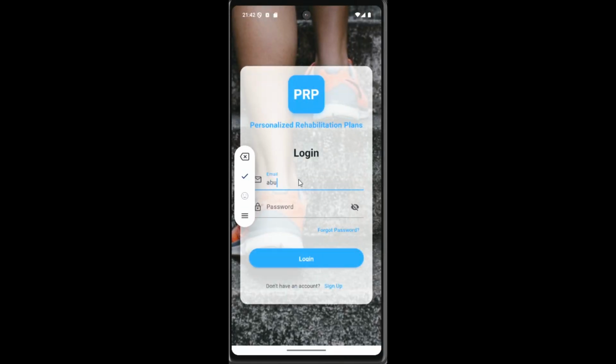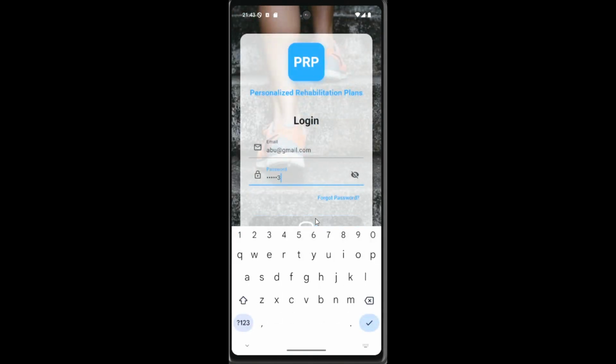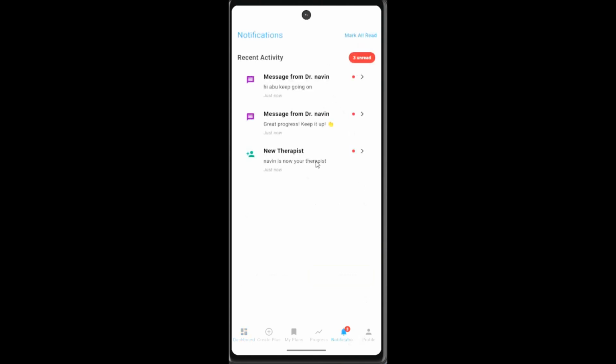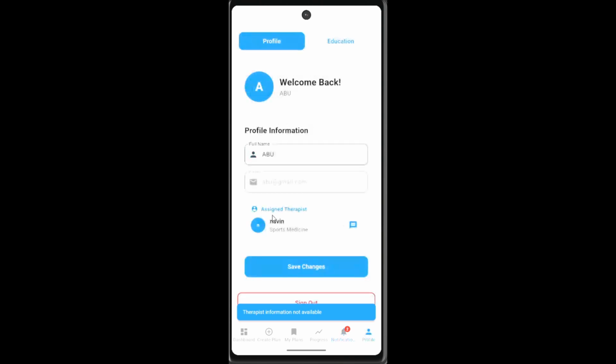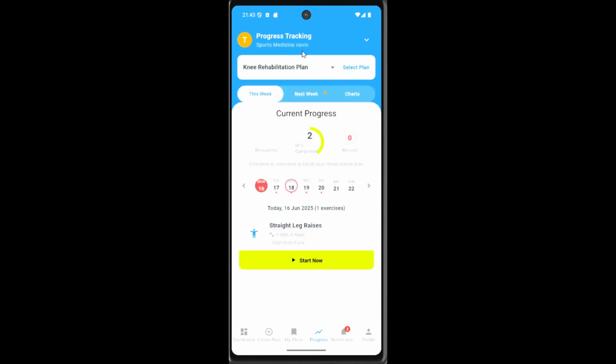Okay. For now, we'll go and check Abu again because we didn't get any notification just now. Okay, so for Abu, now you can see there's a join notification, and the message from the therapist, great progress, keep it up. So you can see the assigned therapist is Nabi, sports medicine. So when you go back to your profile, sports medicine Nabi, it will be showing in front what specialist you are.